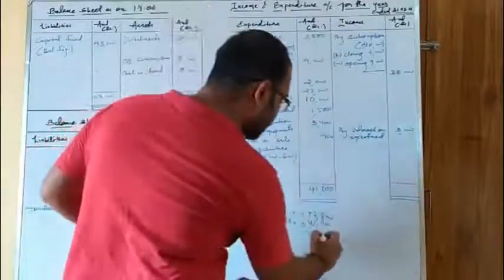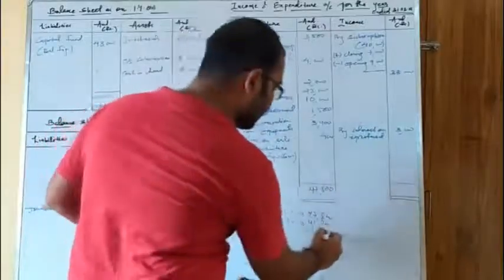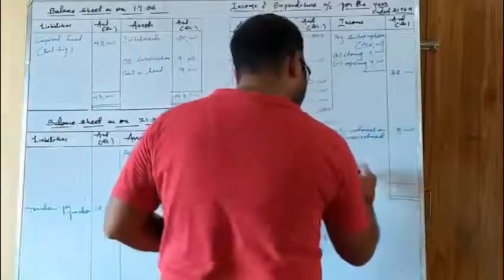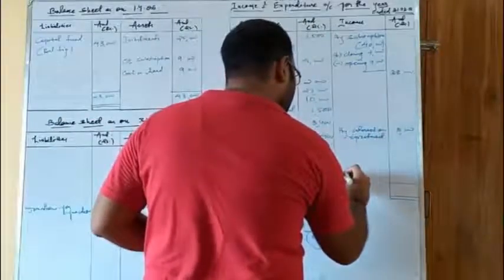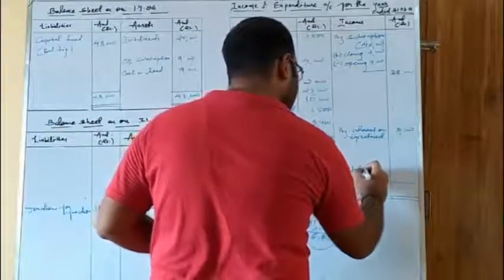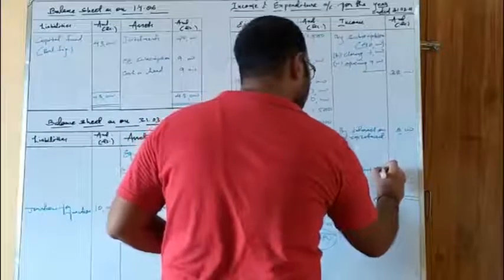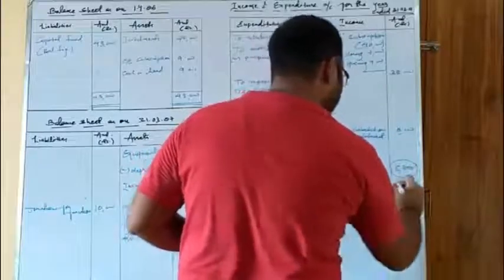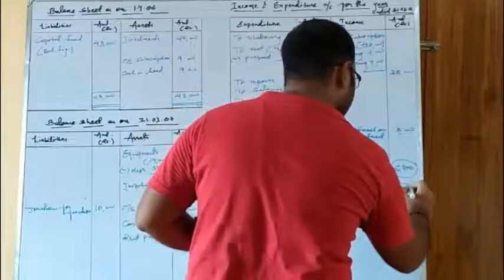Okay, so the answer comes to 6,800. Now this answer is correct. We will put it on the deficit side. So deficit side is the credit side. We write it over here as deficit carried on, that is 6,800 as given in the answer. And the total of both the sides is 47,800.